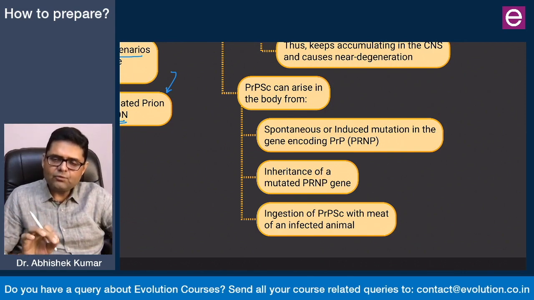So in any one of these 3 ways, if it is in your body, it will start converting the normal prion protein into the Sc version, and it will slowly accumulate because PrPSc is resistant to proteases, and after accumulation it causes neurodegeneration. So these are the three major points of the Prion hypothesis.